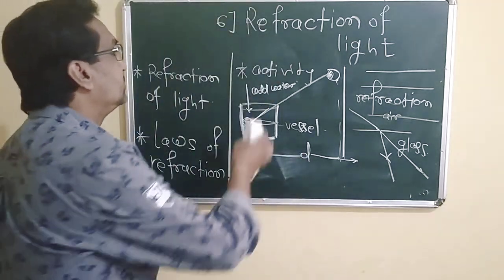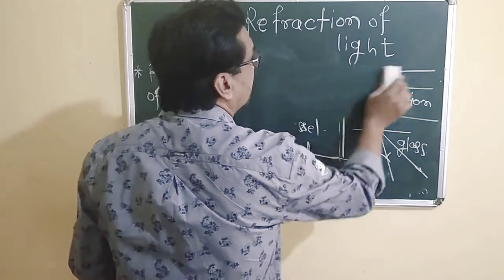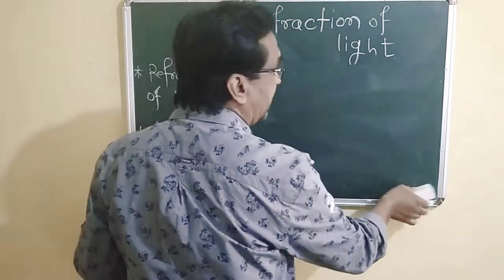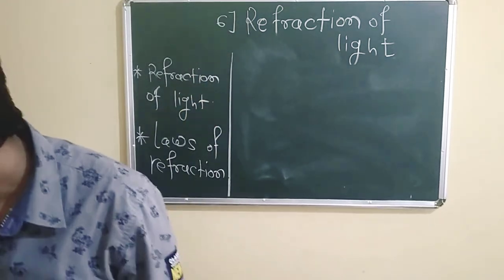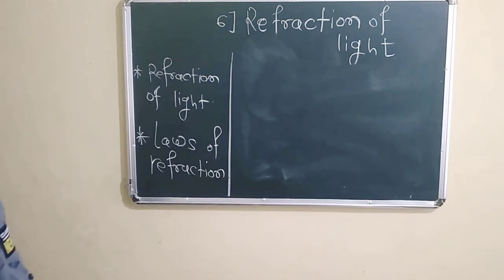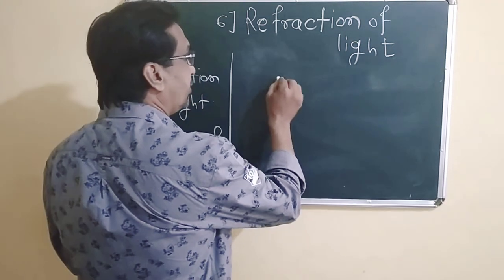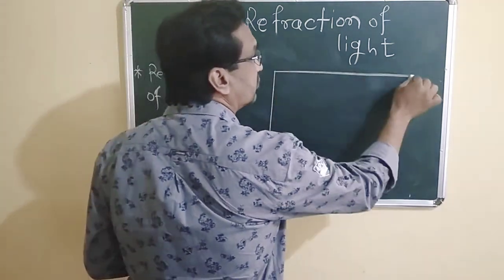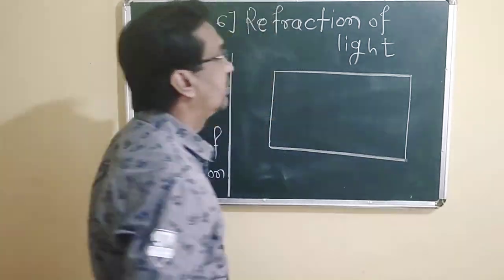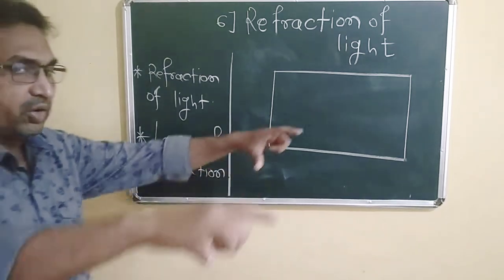Further, we have another most important activity on page number 74: refraction of light passing through the glass slab. We take a white blank paper or a cardboard.